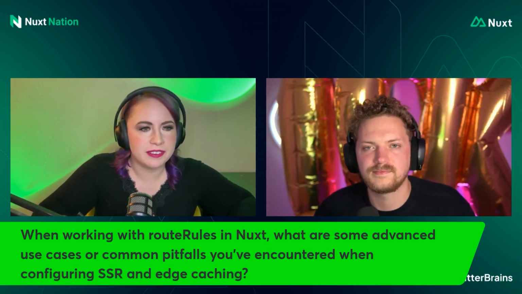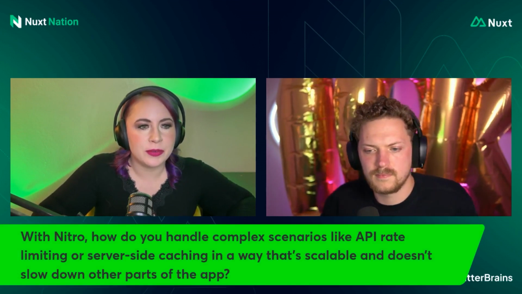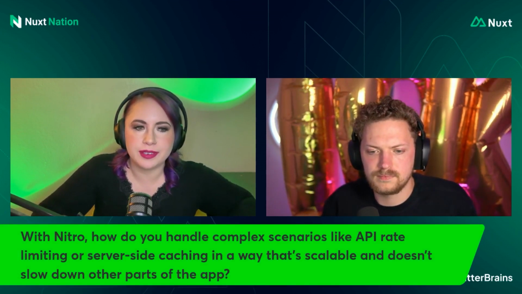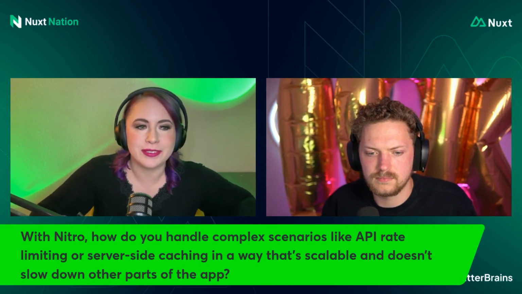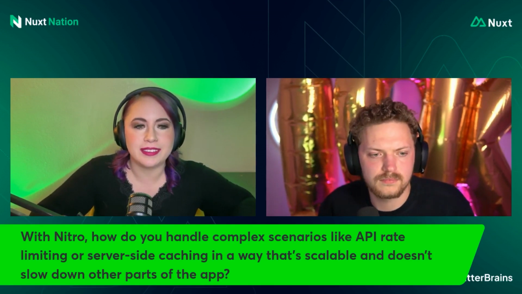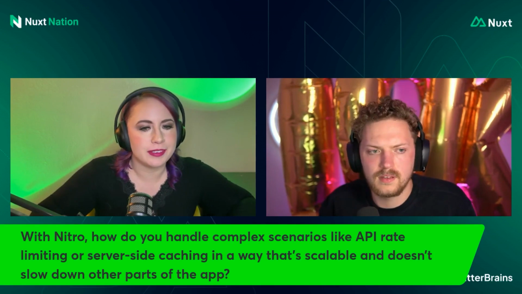Fair enough. All right. With Nitro, how do you handle complex scenarios like API rate limiting or server-side caching in a way that's scalable and doesn't slow down other app parts?